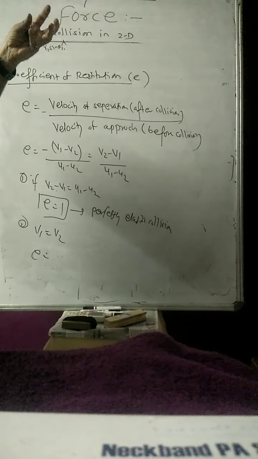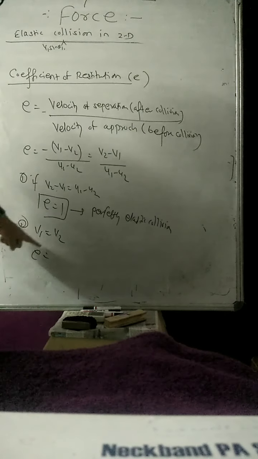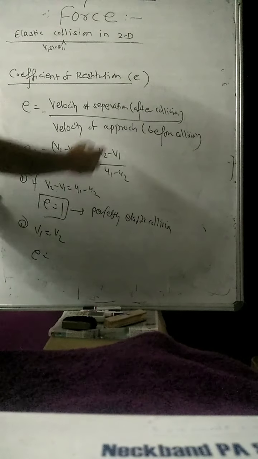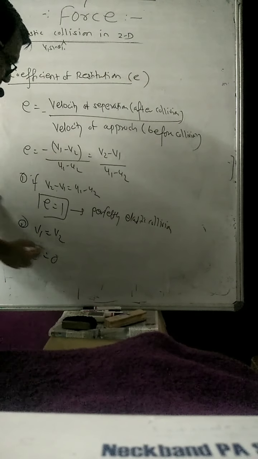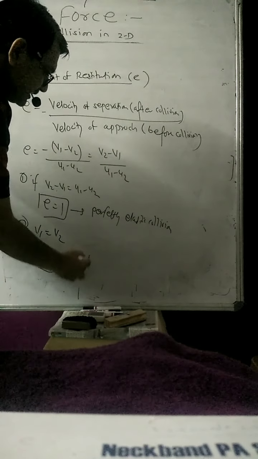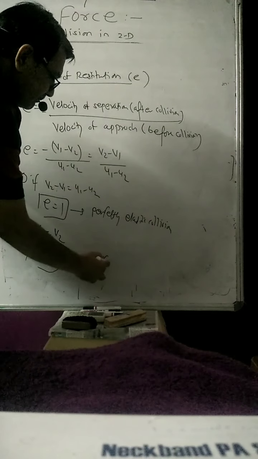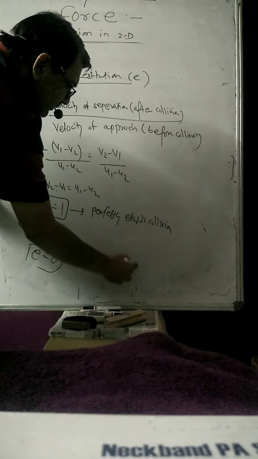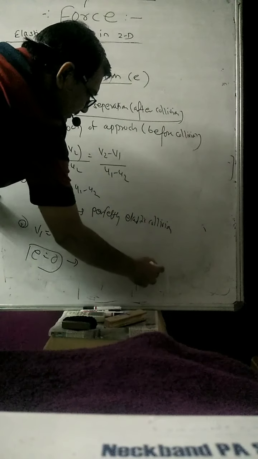They will become one body and move with the common velocity, v1 is equal to v2, and if I put this value, the answer will become 0. So the answer will be 0, which means this is a perfectly inelastic collision, perfectly inelastic collision.